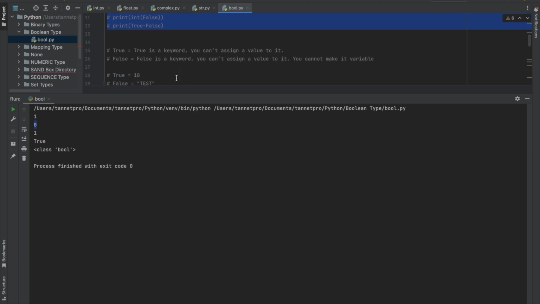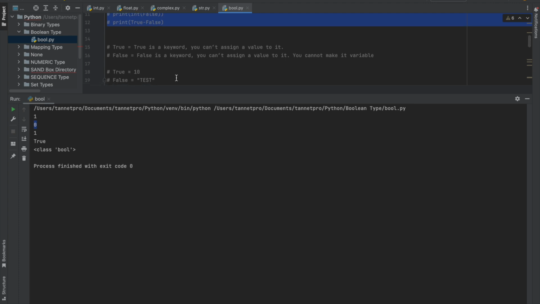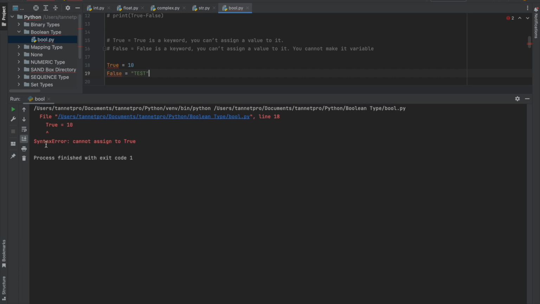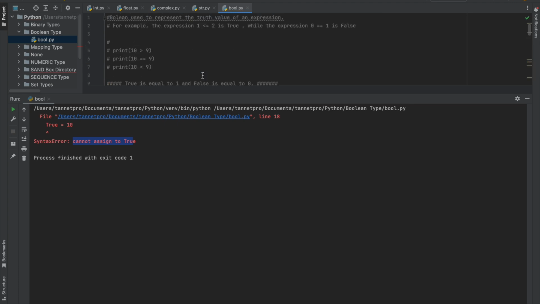Another most important thing is that true and false cannot be used as variables, as they are keywords. You cannot do that. Let me show you that also. If I try to make a variable named true and set it equal to 10, an integer, and run this program, yes, it gives a syntax error that it cannot assign to true. So I cannot make true a variable, because true is a keyword only. Hope it is clear.